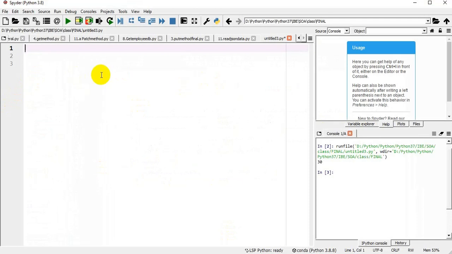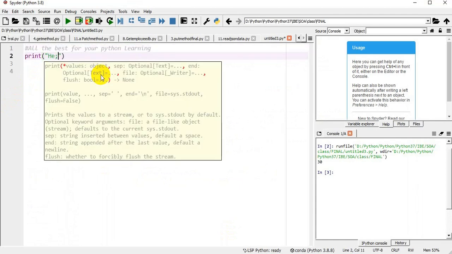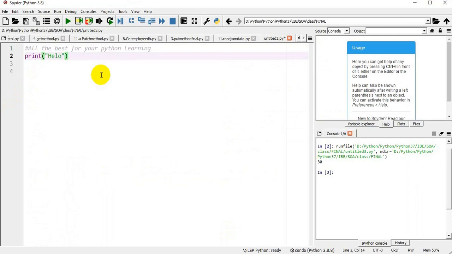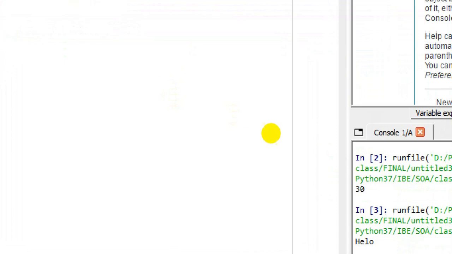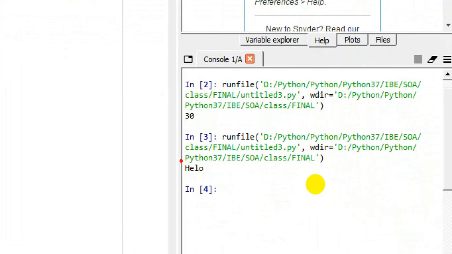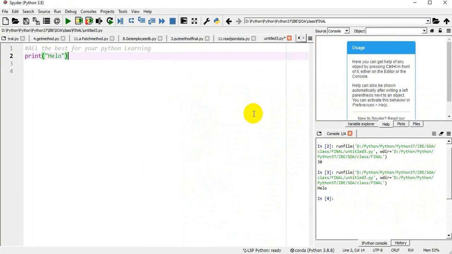So here, after the hash symbol, I'm writing "all the best for your Python learning". Then I'm printing hello. Okay, I'm executing the program. So see the output. Here I am getting hello. The comment is not executed, so no error and no output from it.